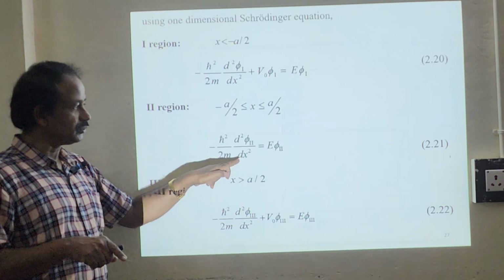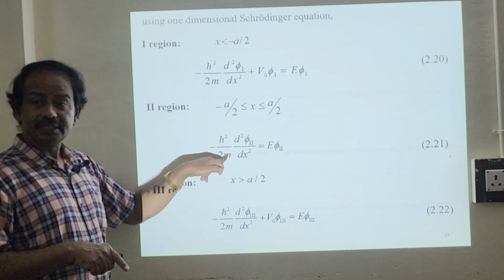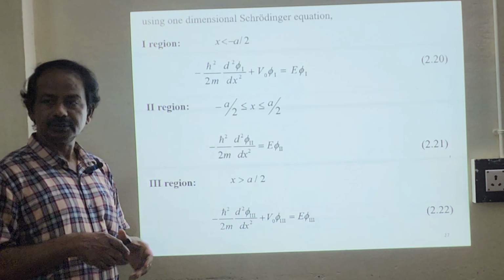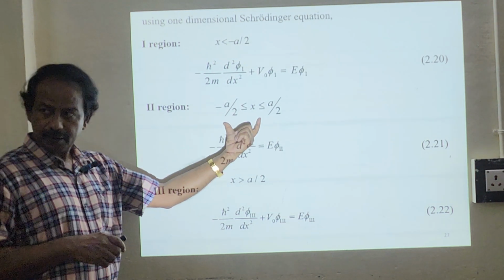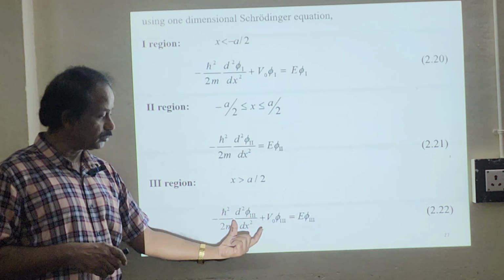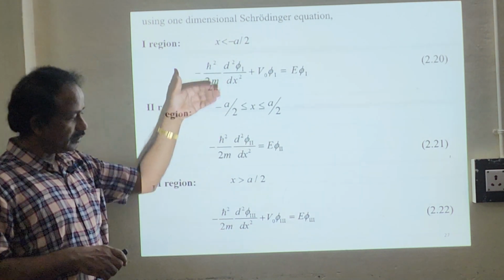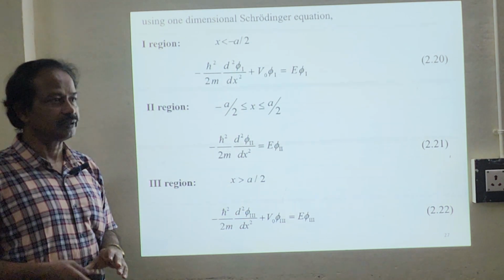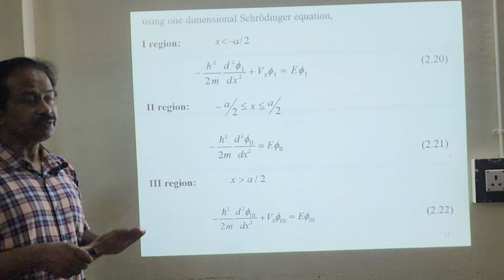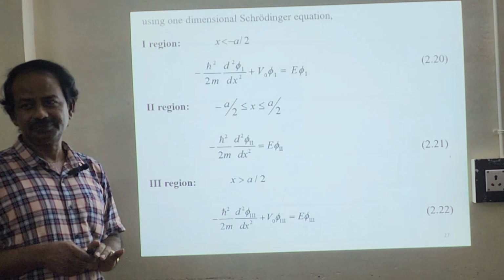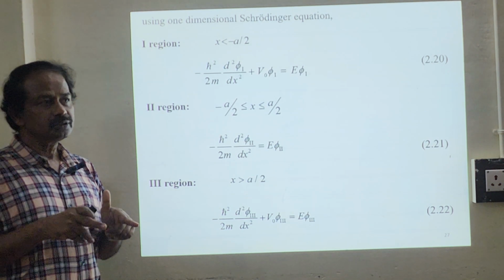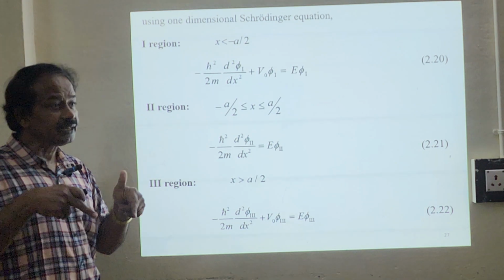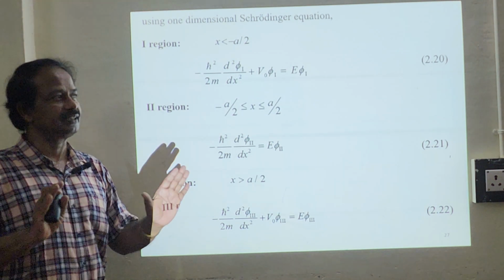So the Schrodinger equation in the second region is for X between minus A by 2 and A by 2. In the third region, when X is greater than A by 2, again the Schrodinger equation will be exactly equivalent. So this is region 3, region 2, and the wave function in region 1. Now we are going to solve using boundary conditions. We will solve these equations and simplify to get the energy easily. That's the idea.